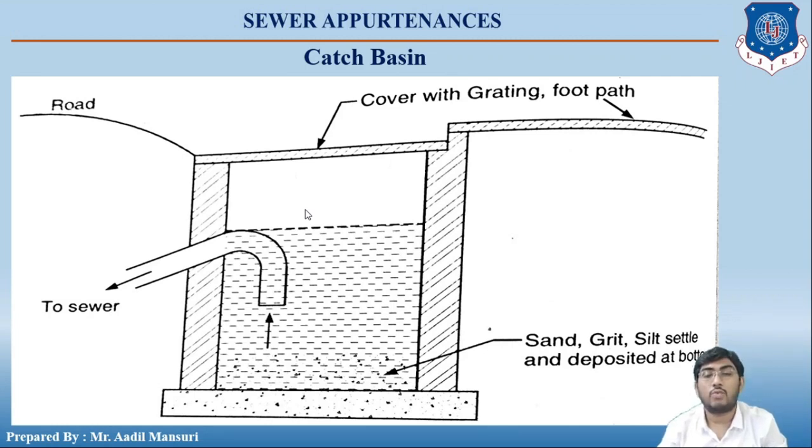They had a small pit so that the water would be collected and sent to the sewer, right? Whereas in this case the basin is large, so that whatever water is getting accumulated, which will have some sand or grit particles, will get settled at the bottom of the basin. Okay students,